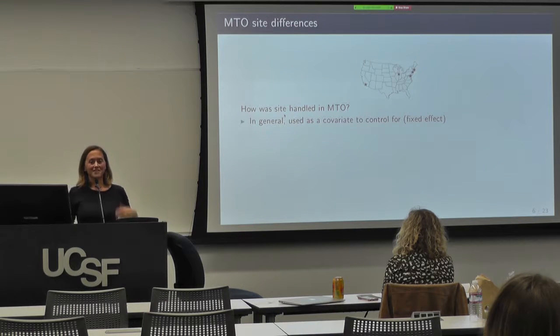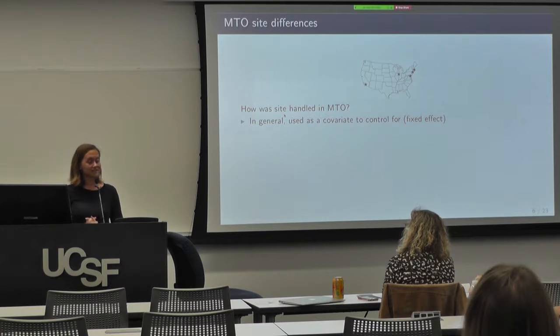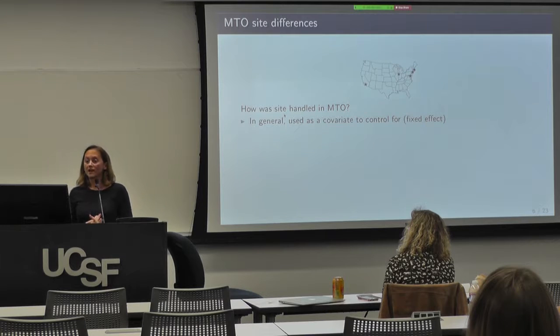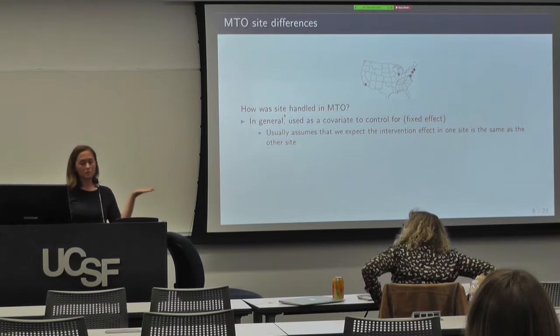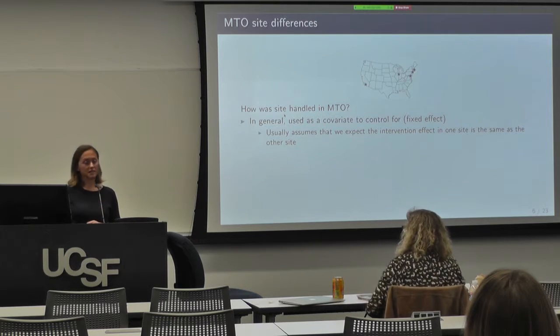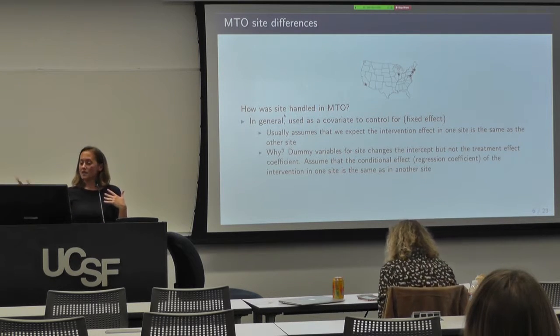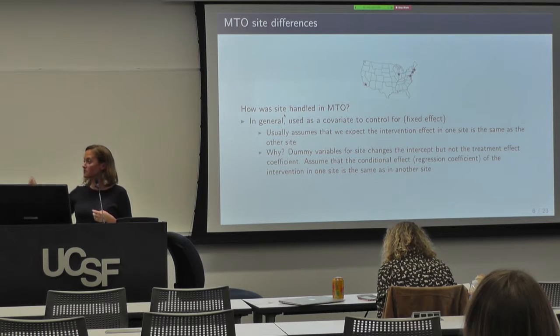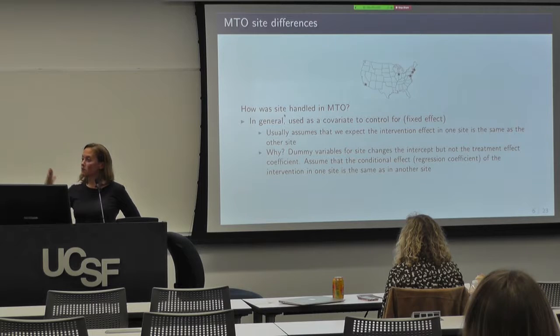But to take a step back first, I think it makes more sense to think about how site was handled in general in these Moving to Opportunity analyses. In general, it was used as a covariate to control for, and that's frequently what we do when we have a multi-site trial or study design. That's like a fixed effect, and that usually assumes that the treatment effect in one site is the same as in another site. And why is that? It's because when we think about a regression, a dummy variable for site is going to change the intercept of that regression, but it's not going to change the treatment effect coefficient. So that assumes that the conditional effect, that regression coefficient, is the same across the sites.